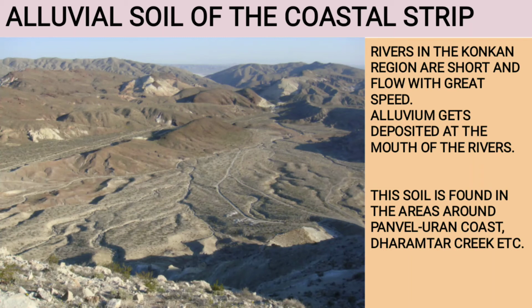Next is the alluvial soil of the coastal strip. Now near the coast, rivers in the Konkan region are short and they flow with great speed. So when they flow with great speed, alluvium gets deposited at the mouth of the river. Alluvium is, we can say, the solid particles, the silt which is being deposited. It is deposited at the mouth of the rivers. This soil is found in the areas around Panvel, Uran coast or Dharamtar Creek, which is there in Raigad district.